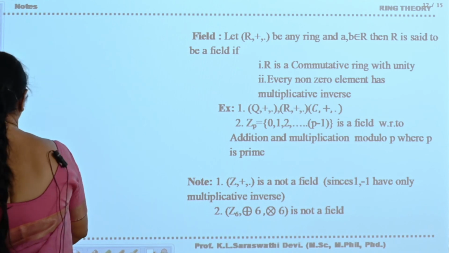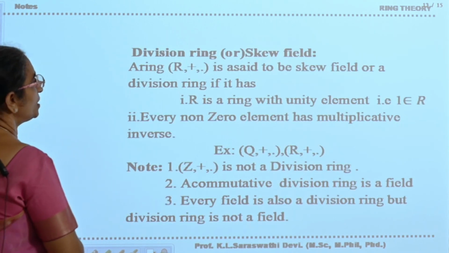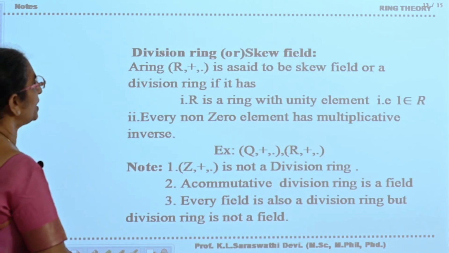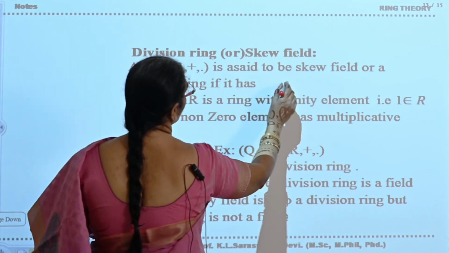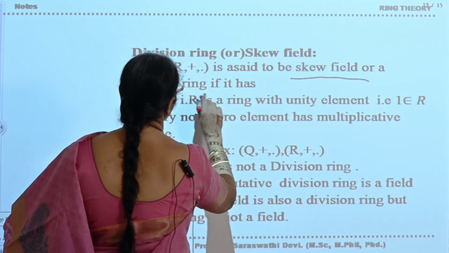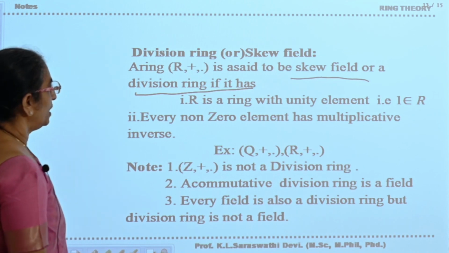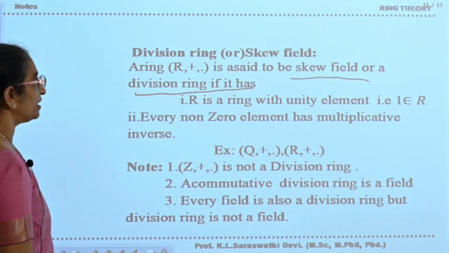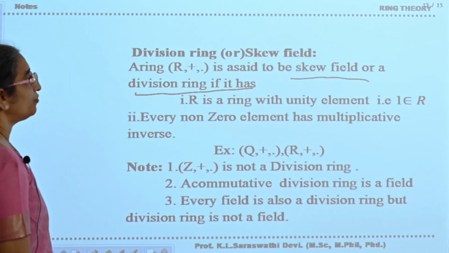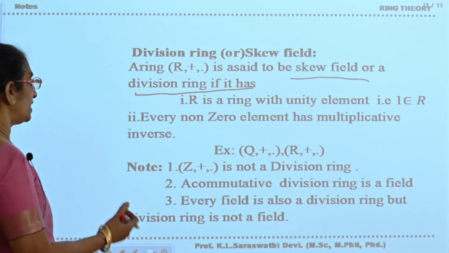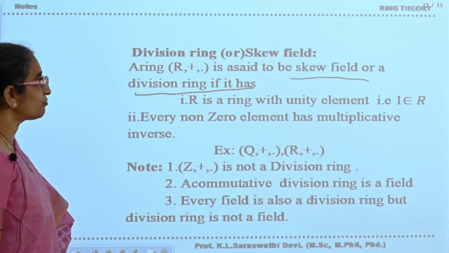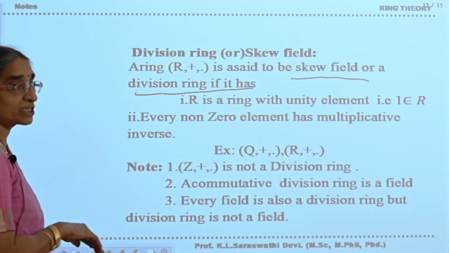Now see here, next, division ring or skew field. A ring (R, +, ·) is said to be a skew field or a division ring if R is a ring with unity element, that is 1 belongs to R, and every non-zero element has a multiplicative inverse. That means, what is the difference between a field and a skew field?